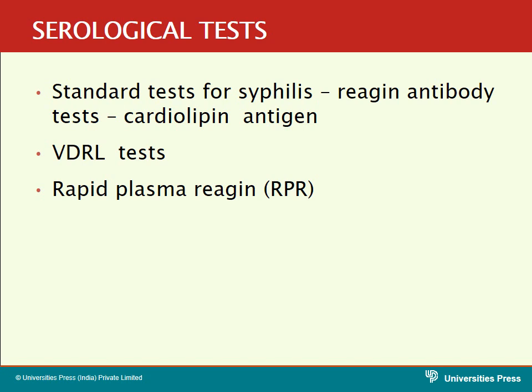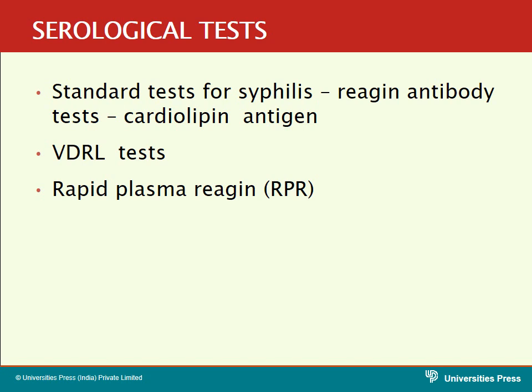This cardiolipin antigen has the property of attaching to the syphilis antibodies, thereby you can detect the infection of syphilis. So it is a non-specific antigen that can detect the antibodies of syphilis.